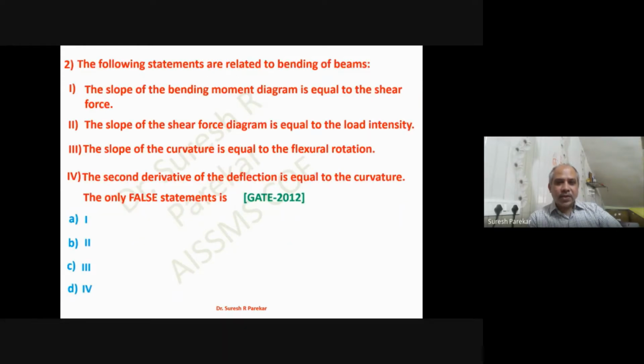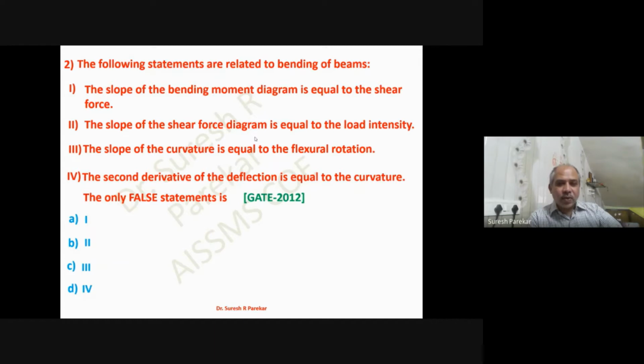Then we have the second question. The following statements are related to bending of beams. First, the slope of the bending moment diagram is equal to the shear force. The slope of the shear force diagram is equal to the load intensity. The slope of the curvature is equal to the flexural torsion, and the second derivative of the deflection is equal to the curvature.